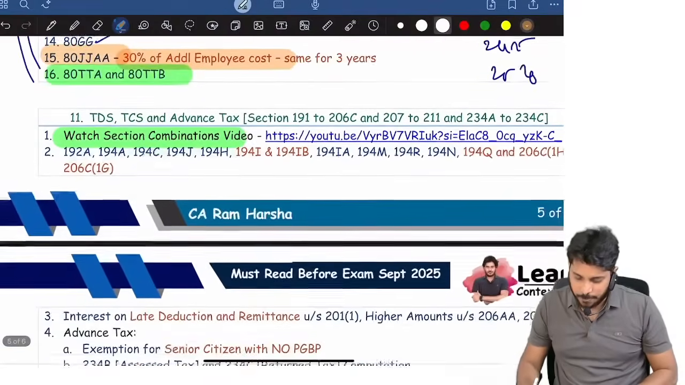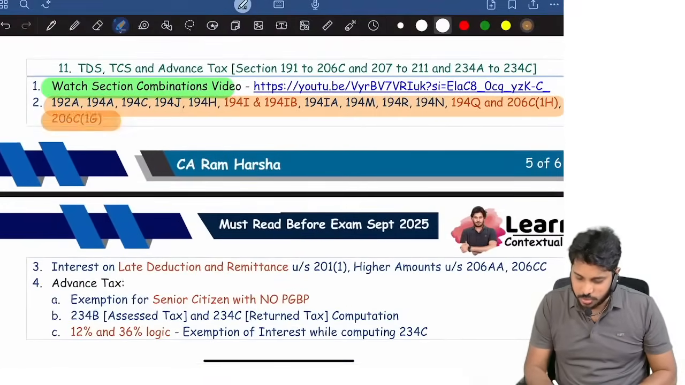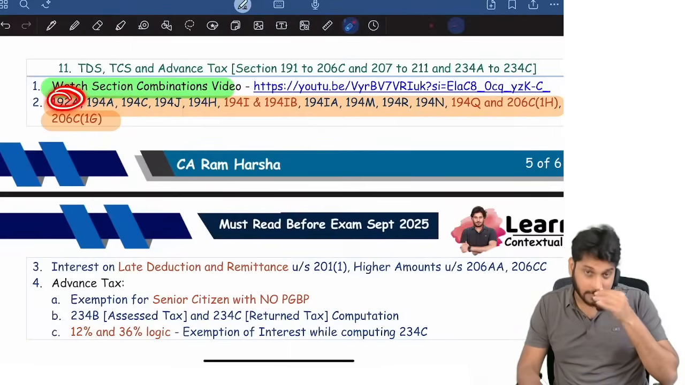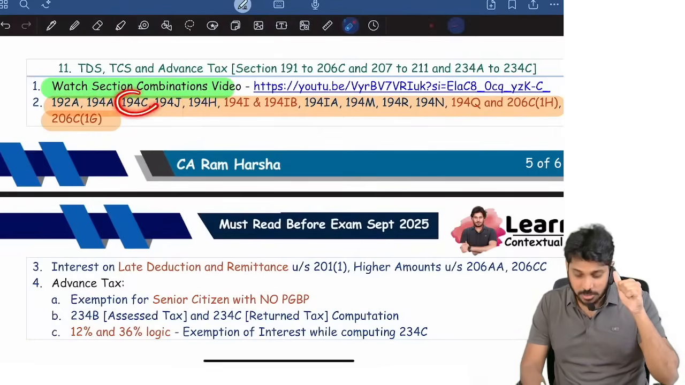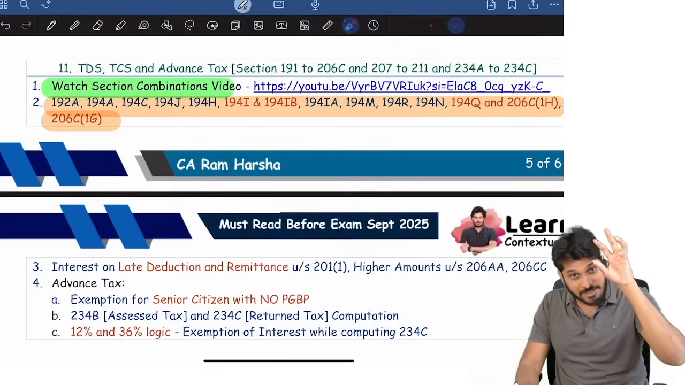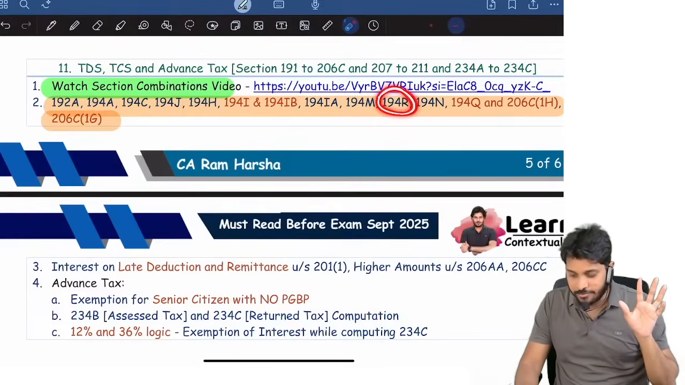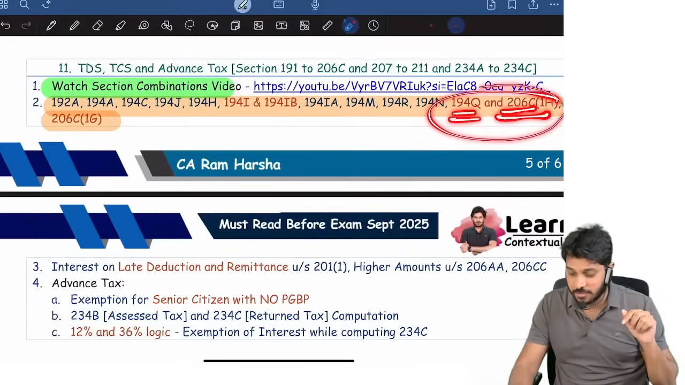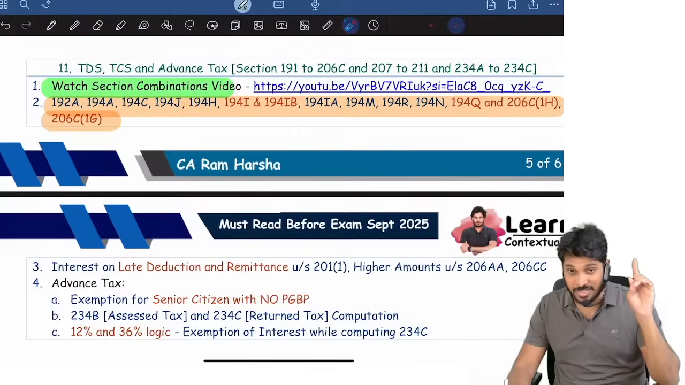Then in TDS, TCS, these are the sections you remember and revise. That's enough. You don't have to touch other sections. I'm telling you: 192A, 194A, 194A is regarding EPF withdrawal interest, 194C contractors, 194J professional fee, commission, 194I rent, 194IB is also rent, monthly 50,000 or more, 194IA immovable property purchase of more than 50 lakh, 194M contractors, professional fee and commission or brokerage paid for more than 50 lakh for personal purpose, 194R perquisite, 194N cash withdrawal, 194Q and 206C(1H). 194Q is regarding purchase of goods, 206C(1H) is applicable for the seller of goods.